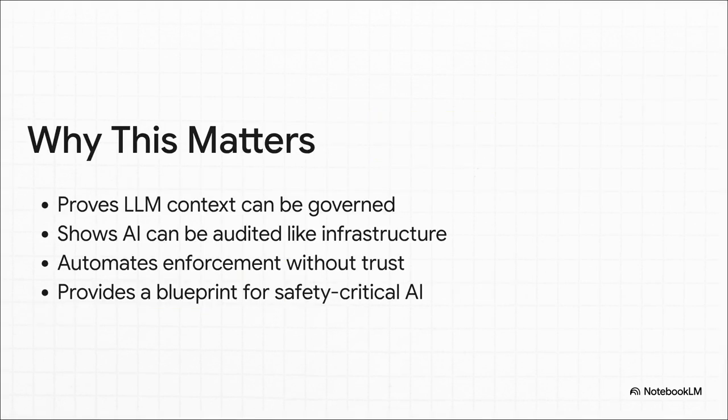So let's bring it all home. Why does this matter so much? Well, context budget proves that we can actually govern LLM context. It shows that AI systems can be audited just like any other piece of critical infrastructure. And it hands us a practical, usable blueprint for anyone out there trying to build serious, safety-critical AI systems.